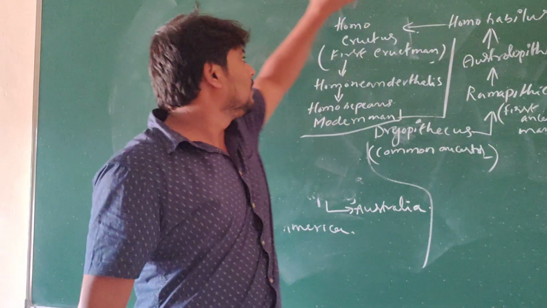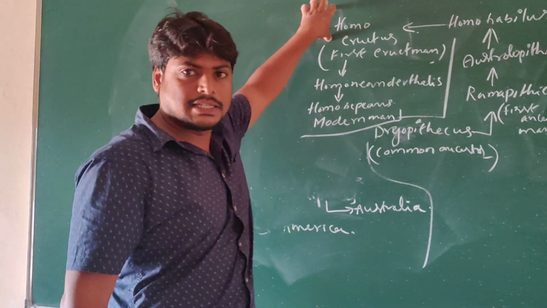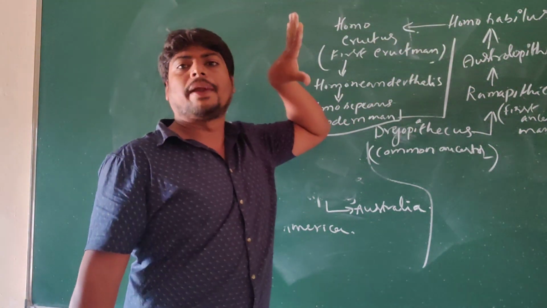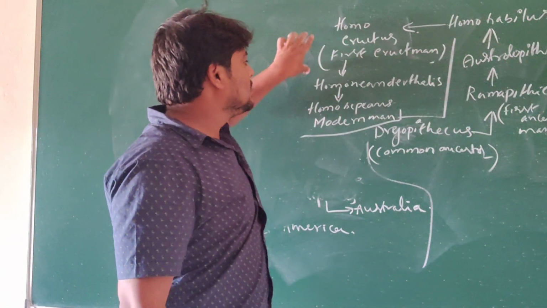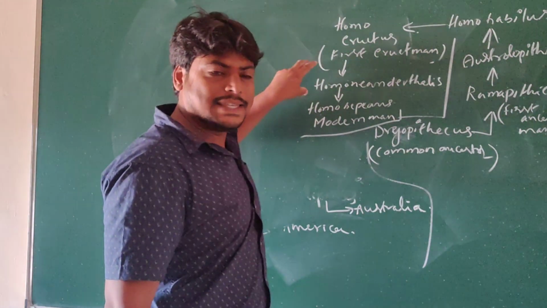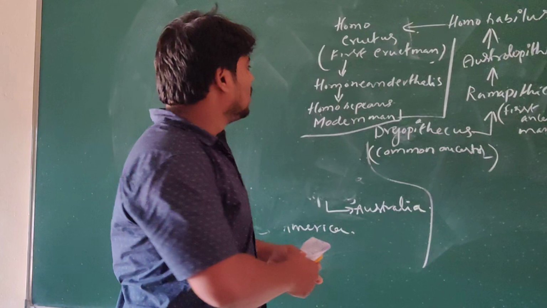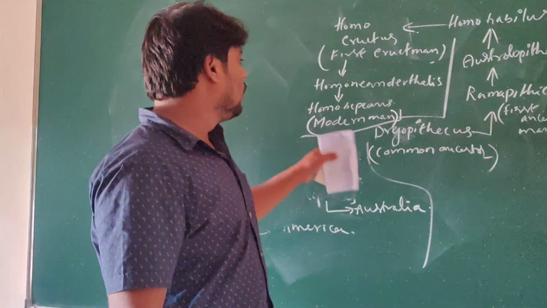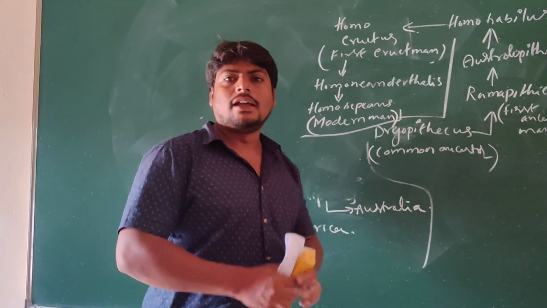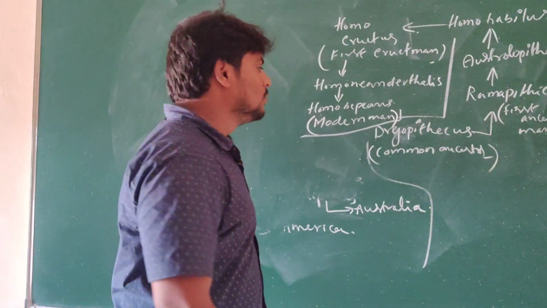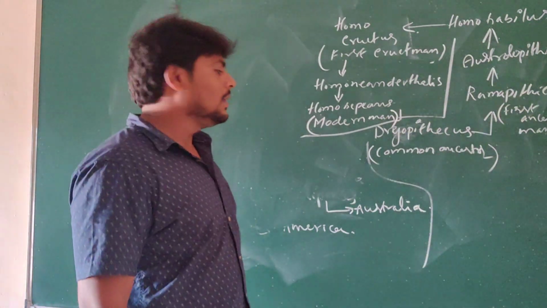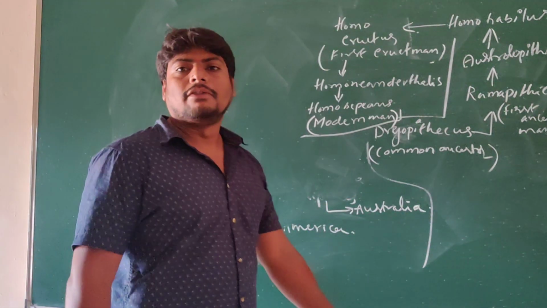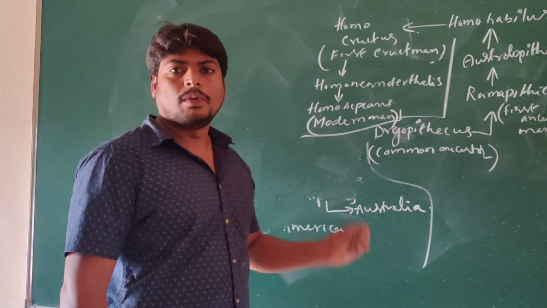From Homo habilis we can see Homo erectus. This is the first straight, upright man. And from this we can see Homo neanderthalis and Homo sapiens, and now the modern man. We are the Homo sapiens. We are the modern man belonging to Homo sapiens. Understand? In this way, we can see that evolution occurred in human beings also.